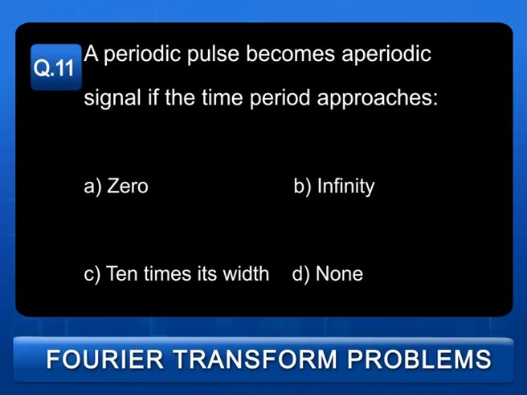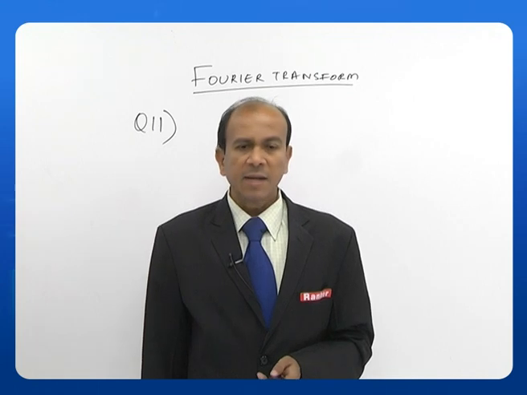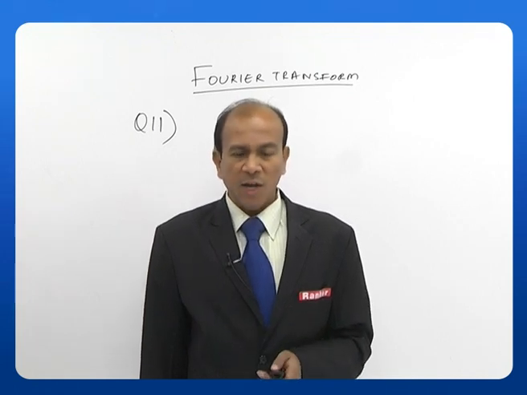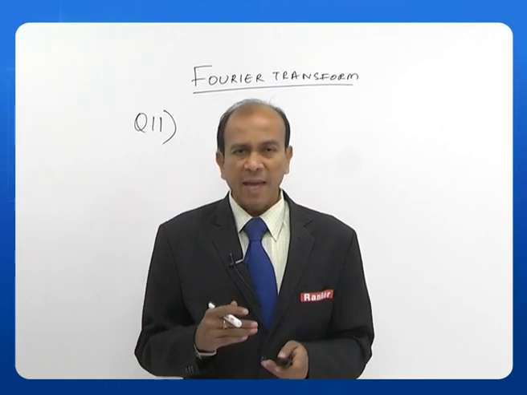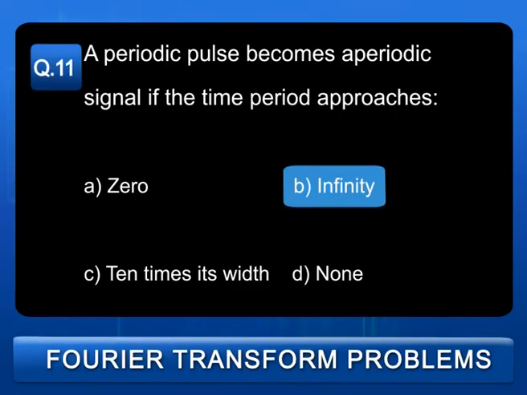The answer is infinity. So, a periodic pulse becomes aperiodic if the time period approaches infinity. So, the answer is B, that is infinity.